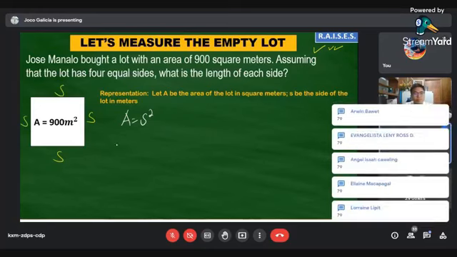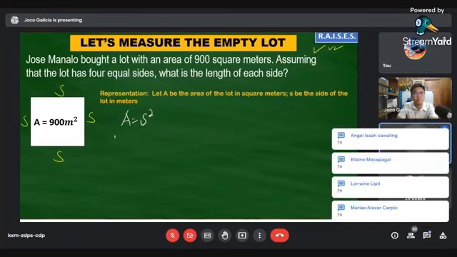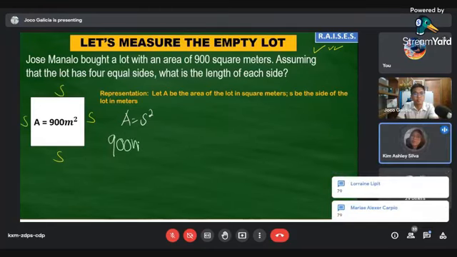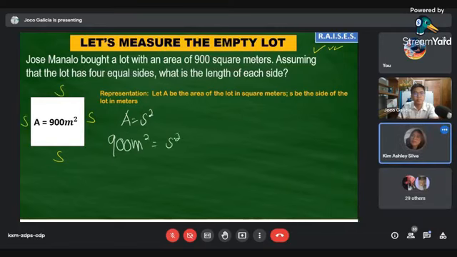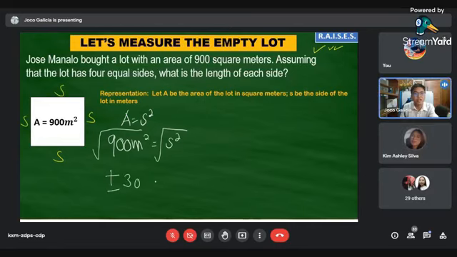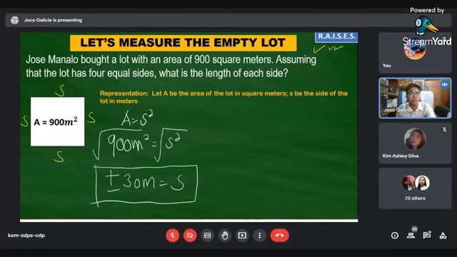Papalitan po yung A ng 900 meter squared. Tapos copy po yung S squared. Then extract po yung square root both sides. Then yung answer po, positive or negative 30 meters. All right, you may now stop, Silva. Very good. Now, I want you to remember, class, this answer: positive or negative 30 meters.